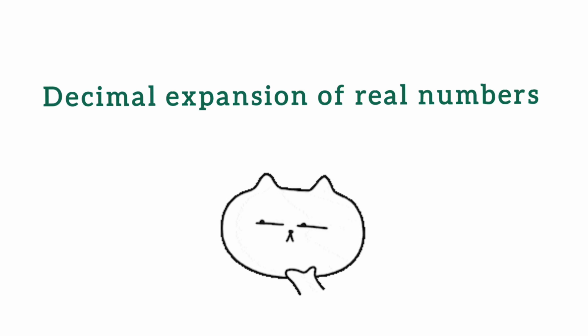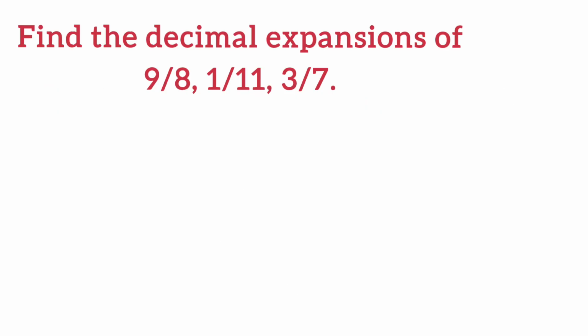Let's discuss the decimal expansion of real numbers. Why is this important? You will understand as we delve deeper. Find the decimal expansion of the following fractions: 9 by 8, 1 by 11, 3 by 7.